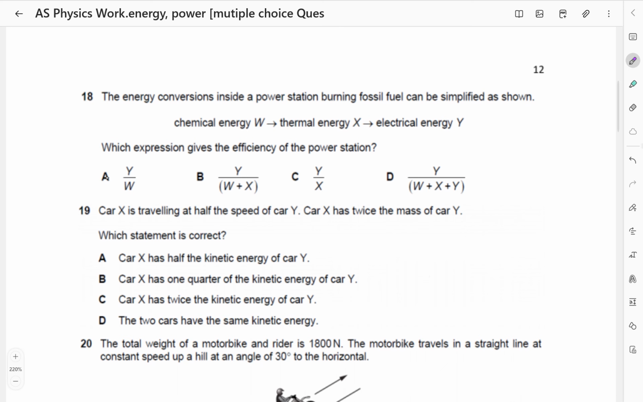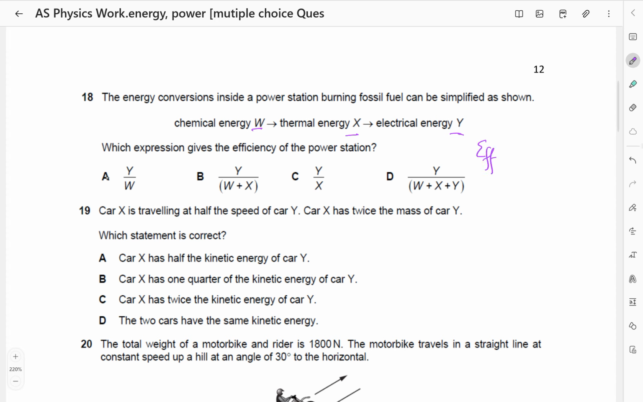Lastly, this is the last page for this episode. The energy conversion inside the power station burning fossil fuel can be simplified as shown: chemical energy, thermal energy, electrical energy. Which expression gives the efficiency of the power station?